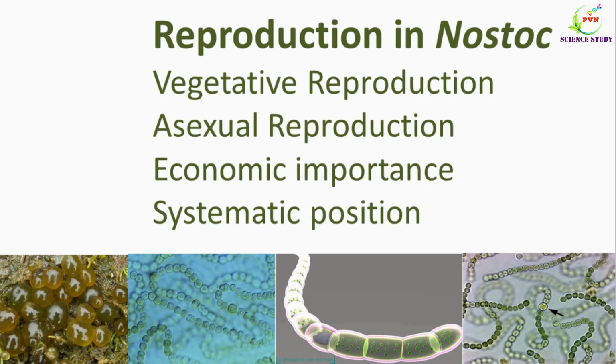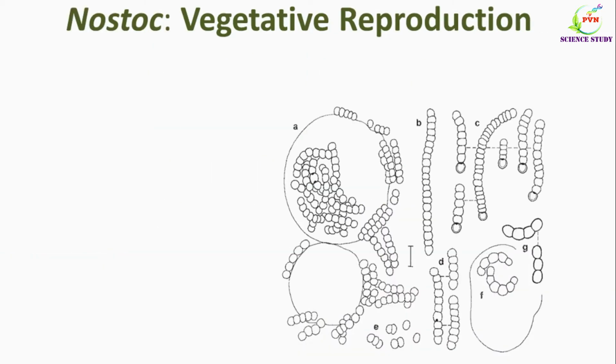Nostoc reproduces by two methods, that is vegetative and asexual reproduction. However, sexual reproduction is absent in case of Nostoc. All the filaments of Nostoc colony reproduce simultaneously, that is at the same time. First of all, we will study vegetative reproduction of Nostoc.